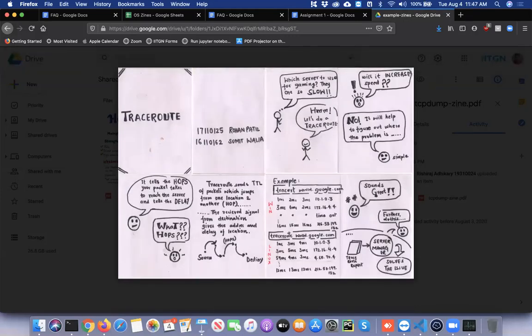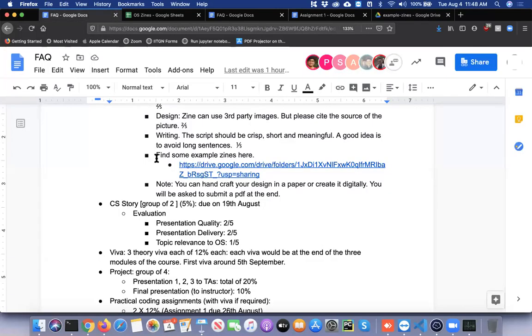One of the TAs for this course, Rohan, and his partner Sumit made this, and it was on traceroute. It explains what the traceroute command does. Think of it as a quick reference that you want to put up in your room for a particular thing. So that's the purpose of a Zine. It's worth 5% of the grade and due on 11th August.